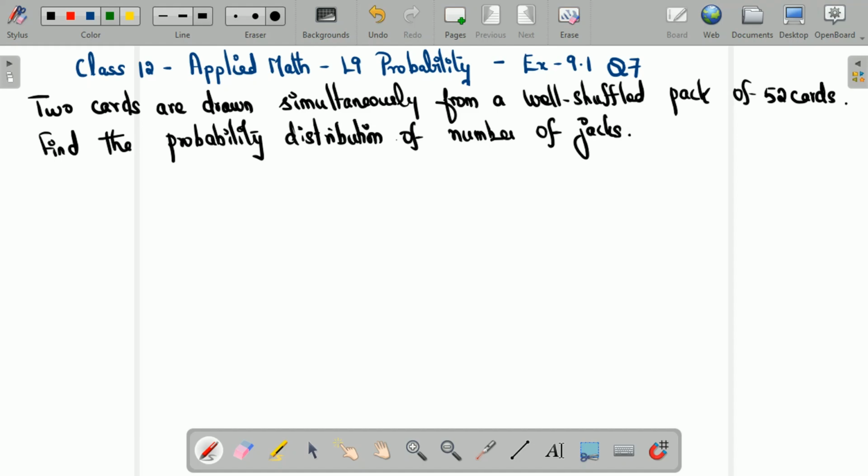In this video, let's find the solution for the 7th question in exercise 9.1. Two cards are drawn simultaneously from a well-shuffled pack of 52 cards. Find the probability distribution of the number of jacks.